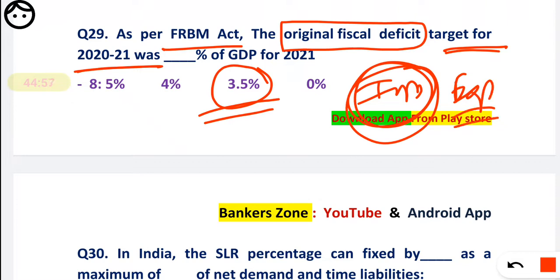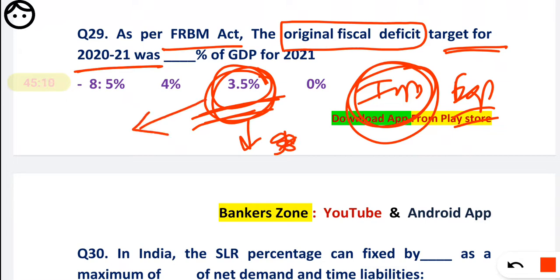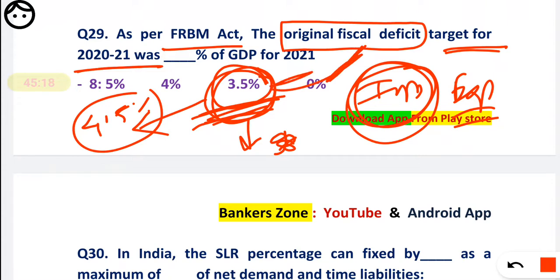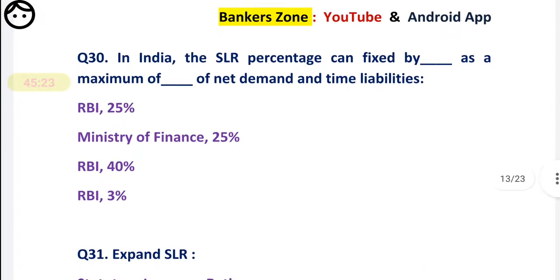because that original target was 3.5%, but due to the lockdown and corona situation, the deficit went around 6 to 9%, very high. So recently the FM told that we will try to be about 4.5%, but the original target, here is the word, the original target was 3.5% for 21. Okay, now question number 30.